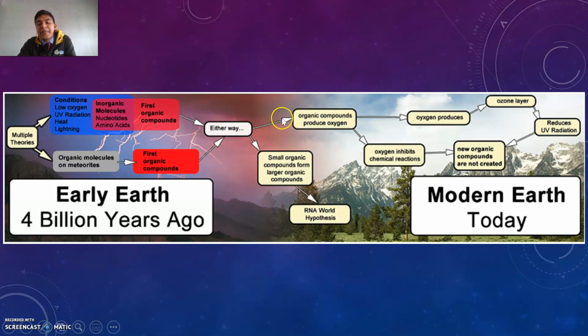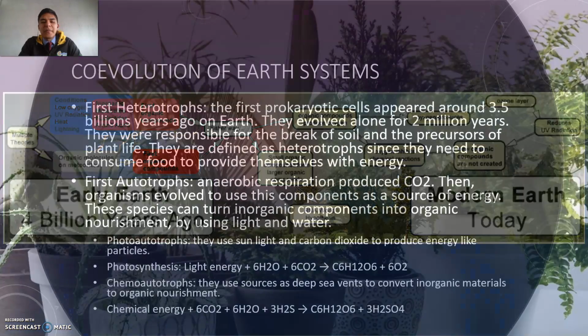Or if we go another way, organic compounds produce oxygen, oxygen produces ozone layers, and they reduce the ultraviolet radiation. And of course, new organic compounds are not generated or created. And basically, this is a quite synthesized timeline of the way the atmosphere has changed throughout time.